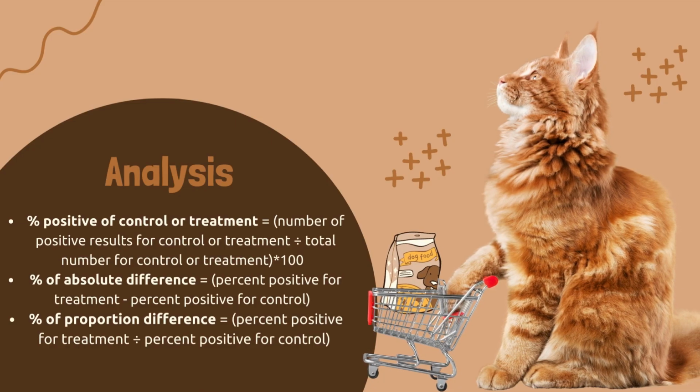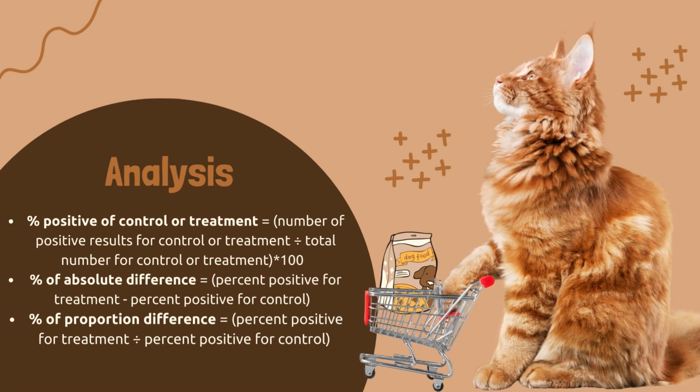For the analysis, we used 3 different types of methods to compare within the 11 studies we used. So for the first one, we have % positive of control or treatment, and for reference, the control is pets fed commercial diets, and treatment was pets fed the raw food diet. So that equals the number of positive results for control or treatment divided by the total number of control or treatment times 100. Then next was the % of absolute difference, which equals % positive for treatment minus % positive for control. And lastly, the % positive proportion difference, which equals % positive for treatment divided by % positive for control.